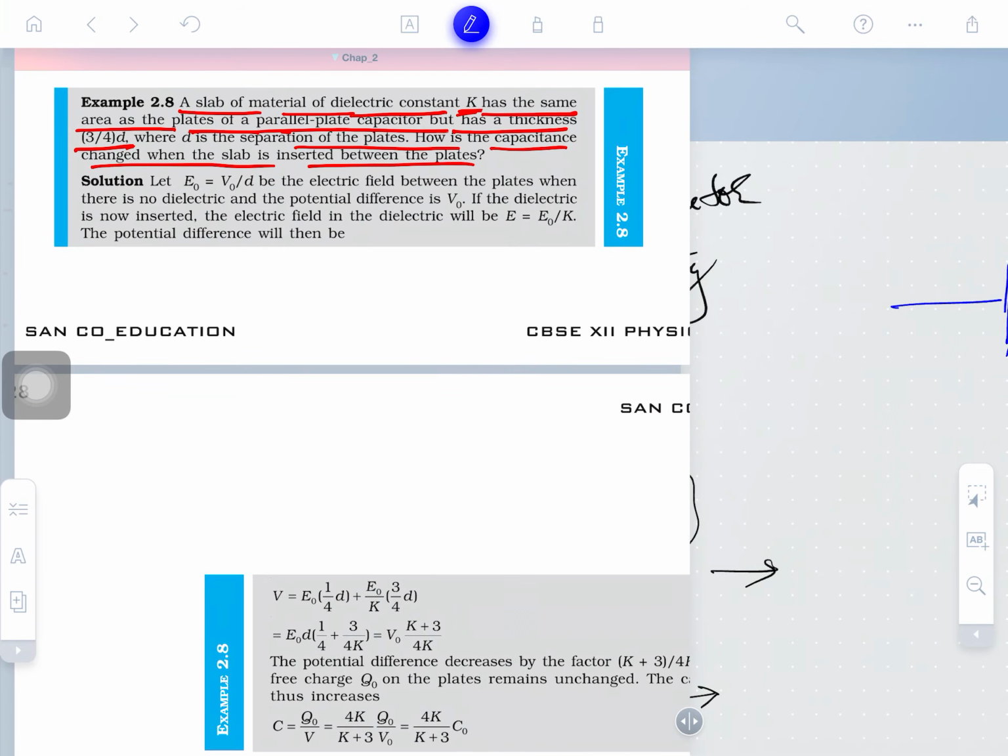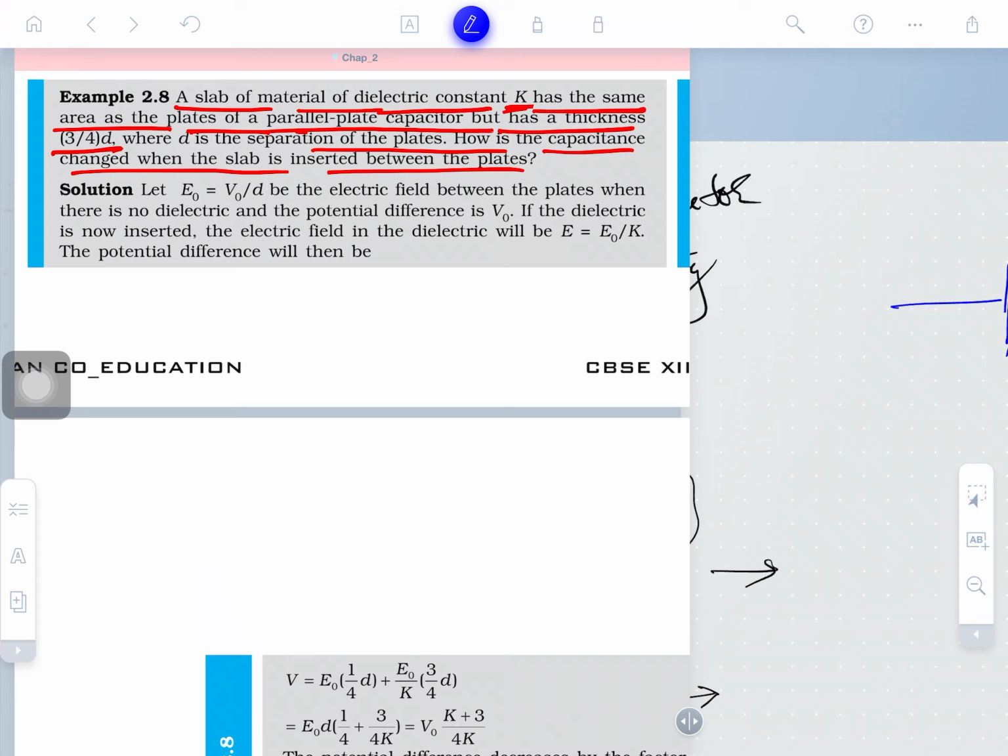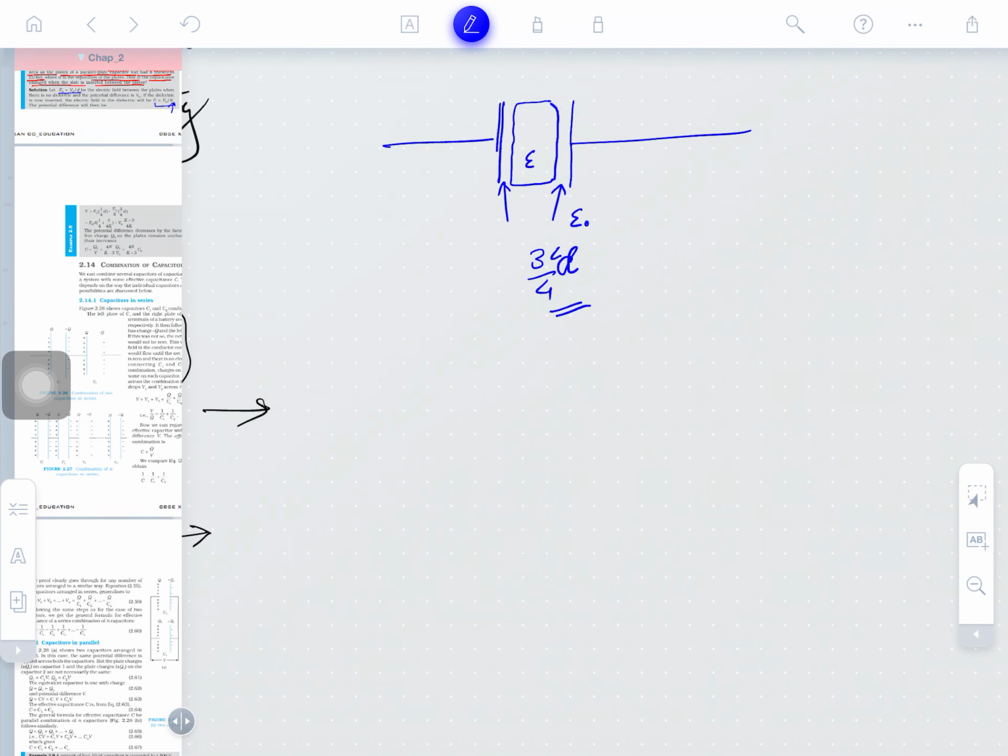So what will be the electric field without inserting the slab, this will be the electric field, and what will be the electric field in the filled region, this will be that. Obviously the electric field is directly proportional to... First understand this: C is equal to q by V, and here q is the same as it is.